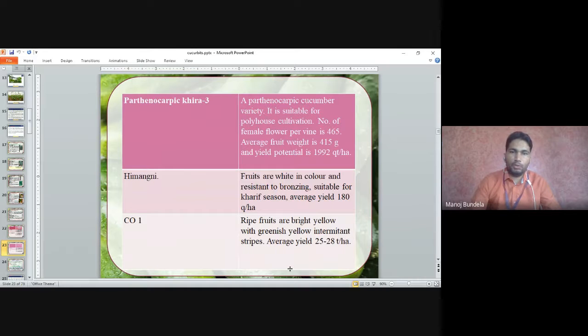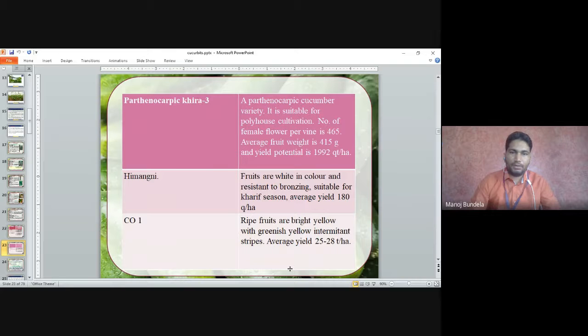Another parthenocarpic cucumber variety for polyhouse cultivation has 465 female flowers per vine, an average fruit weight of 415 gram, and a yield potential of 1992 quintal per hectare.